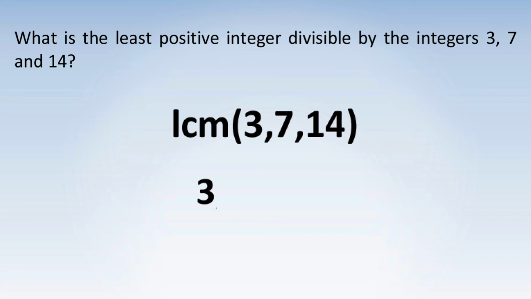Starting with 3, let's write down the prime factors of each number, skipping any that do not contribute to the least common multiple. So we would write 3, then 7, and then we would think of 14 as 2 times 7, and so we would just write down 2. We don't write 7 again because we have already written it. Finally, we multiply these numbers together to get 42, which is choice D.